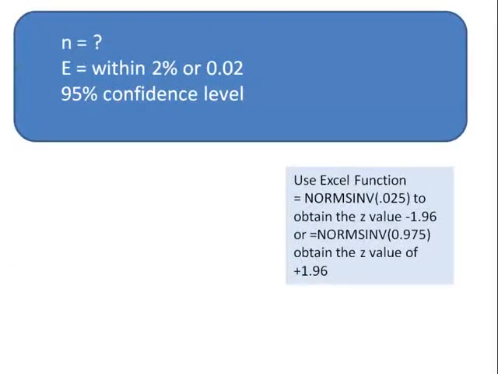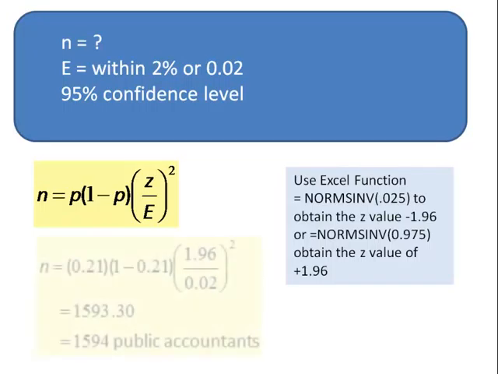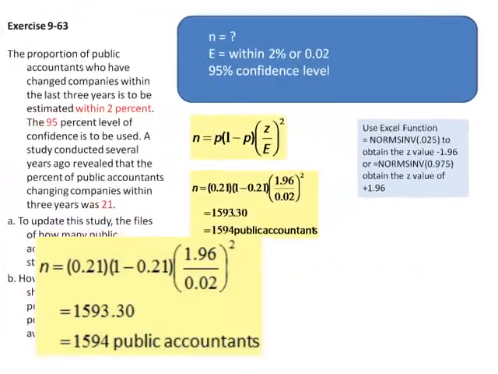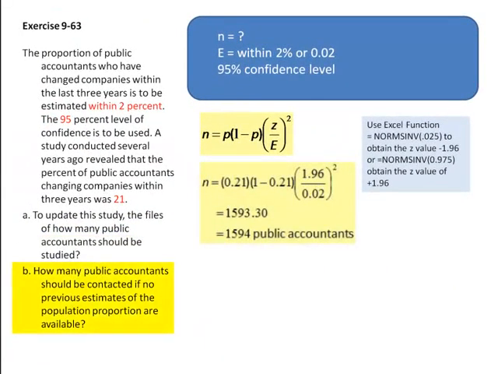Substituting the given information into the formula for determining the sample size requirement for estimating a population proportion, we obtain a sample of 1,594 public accountants. The formula actually yielded 1,593.3, but we round up to the nearest integer in order to meet the required margin of error and confidence level. B. How many public accountants should be contacted if no previous estimates of the population proportion are available?